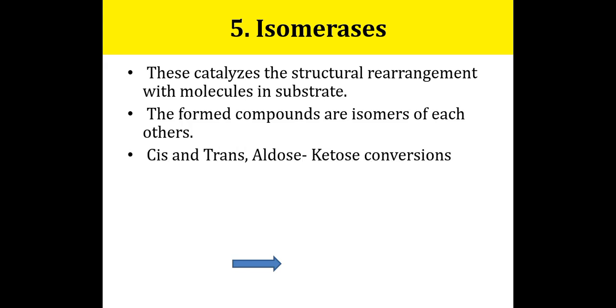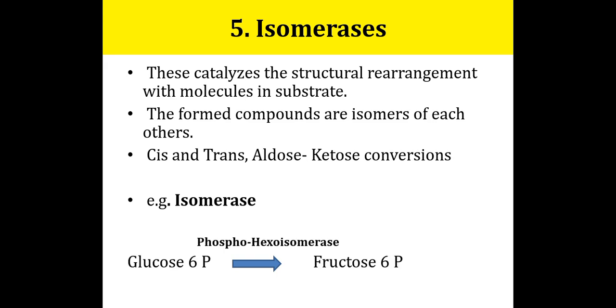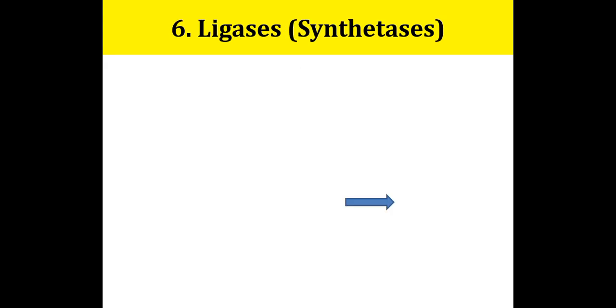The cis and trans forms get formed, or aldoses and ketoses are interconverted. These types of reactions are operated by the isomerase. An example is the phosphohexoisomerase reaction, where glucose 6 phosphate is converted to fructose 6 phosphate.